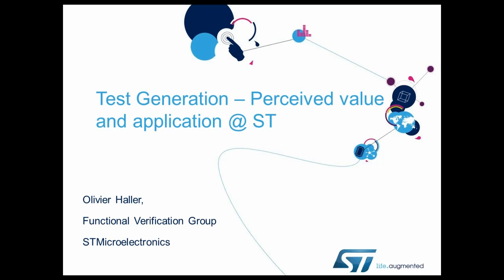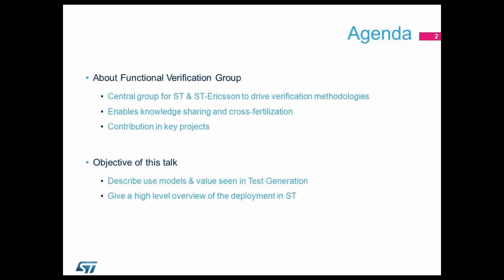So I'm Olivier Allaire. I'm part of the functional verification group within ST, which is a central group in charge of deploying verification methodologies to ST and ST Ericsson. Our group is also in charge of enabling high communication between groups in order to make sure that the best practices are deployed from one team to the other and so on. And we also contribute directly in key projects by being involved in the verification of these key projects and in deploying new technologies. And graph-based test generation is definitely one of them.